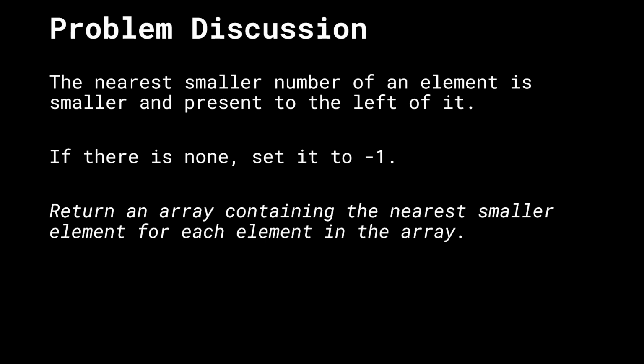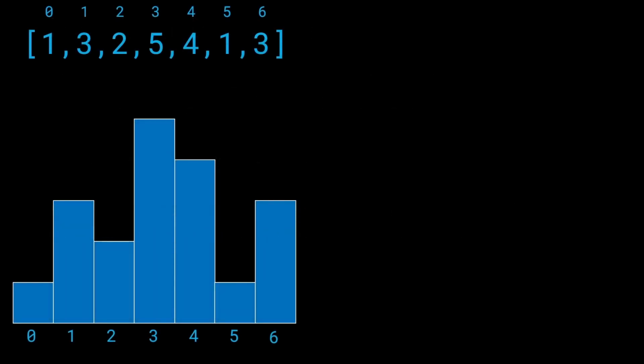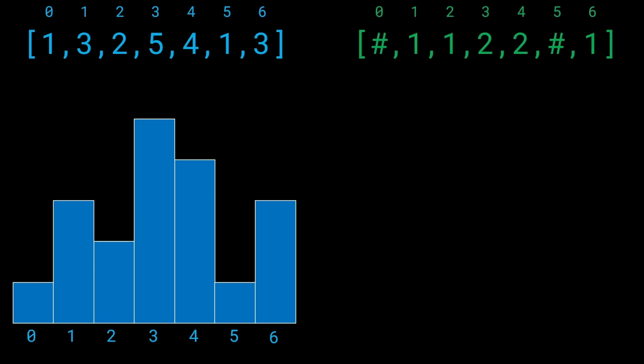So the goal of this problem is to return an array containing the nearest smallest element for each element in the array. Again, note that we define it as the smaller element to the current one. That is, if the current value is x, we want a value lesser than x on the left hand side of it. So in case we have an input like this, where we have 1, 3, 2, 5, 4, 1, 3, I've plotted this out as well, just for the sake of explanation. We will have the answer such as this. For the index 0, the value is hash. That is, there is no such value on the left of it, which is lower than the current one. And so at the end, we'll replace the hash with a -1.